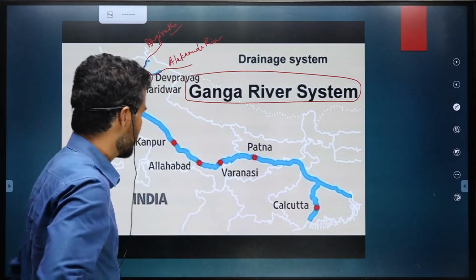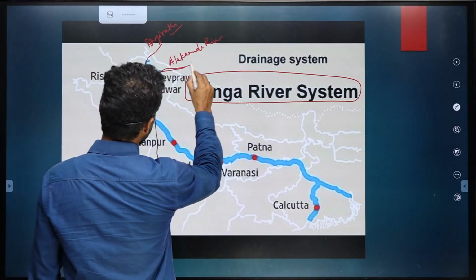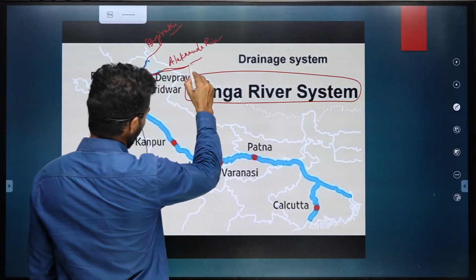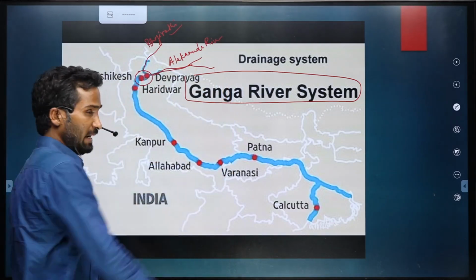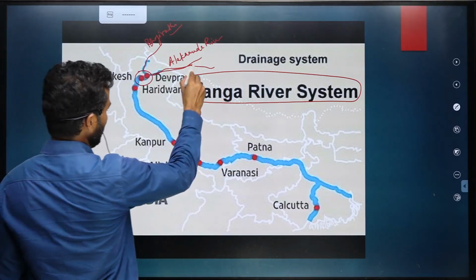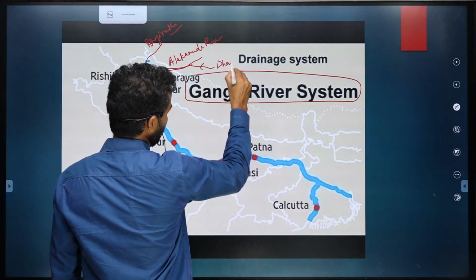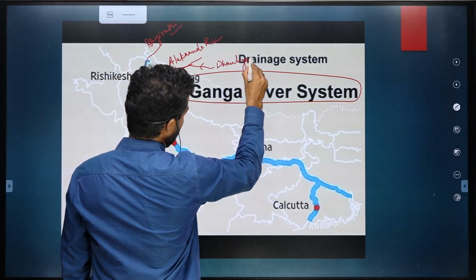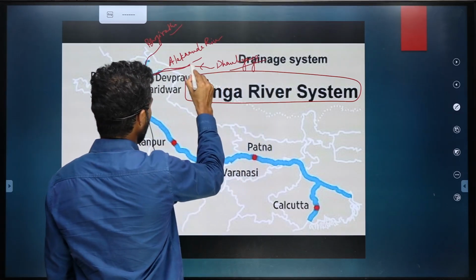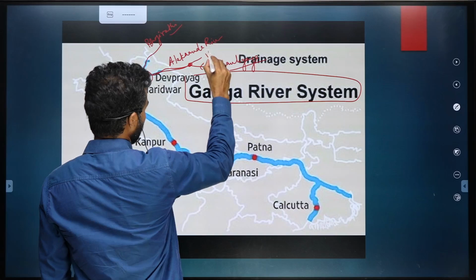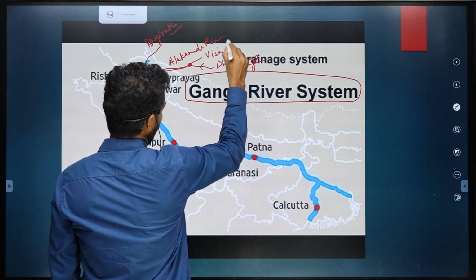So, Alaknanda is a big river in Uttarakhand, and from the left side of Alaknanda, a river called Dhauli Ganga joins. And Dhauli Ganga joins Alaknanda at Vishnu Prayag.